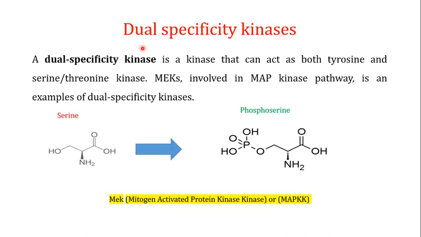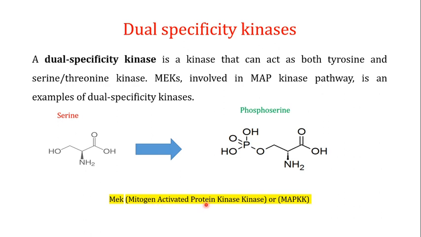Another class of the kinases is known as the dual specificity kinases. If you focus on this term, it has dual specificity. What this means is that these kinases have the ability to add a phosphate group to tyrosine, serine, and threonine. This means that the dual specificity kinases can add a phosphate group to the serine, threonine, and tyrosine amino acids.